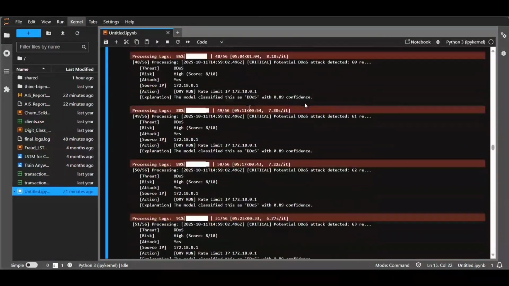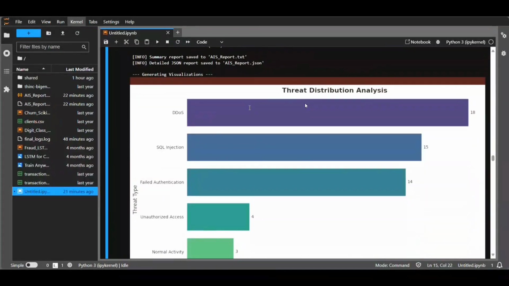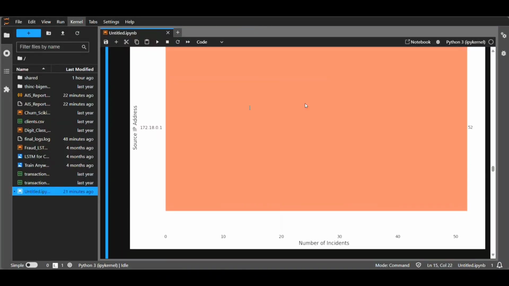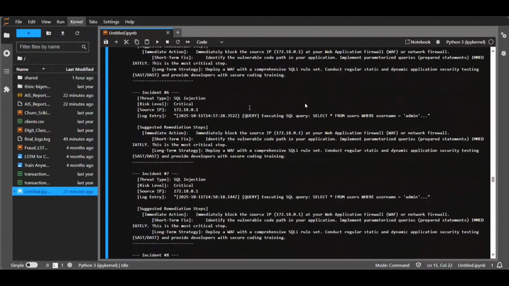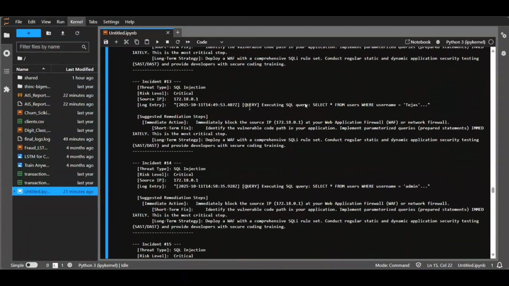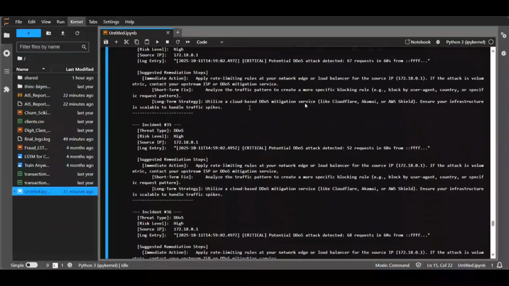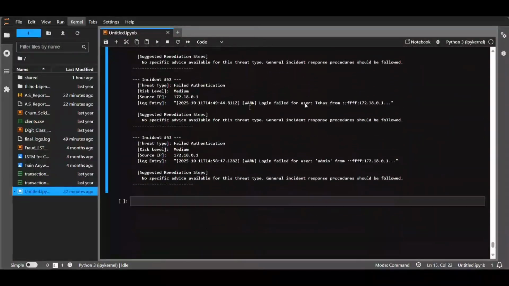Now it automatically generates this professional dashboard. We can see instantly the threat distribution, a clear breakdown of risk levels from critical to low, and a focused view of the top 10 malicious IP addresses responsible for attacks. Most importantly, it produces a prioritized, step-by-step remediation plan for each critical incident. It provides an immediate action like blocking an IP, along with short-term fixes and long-term security strategies.